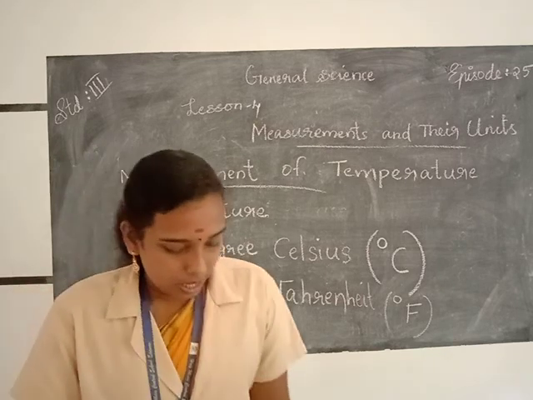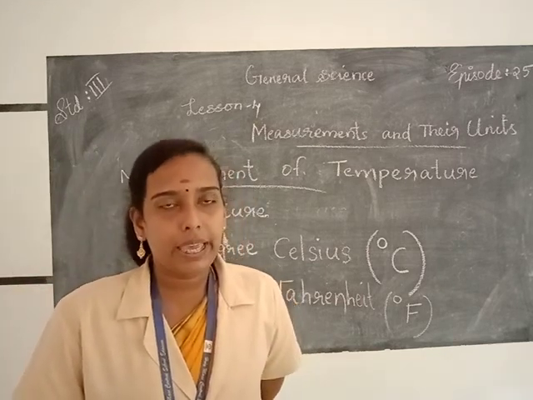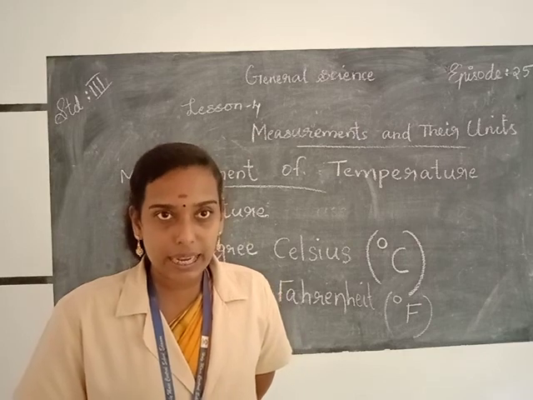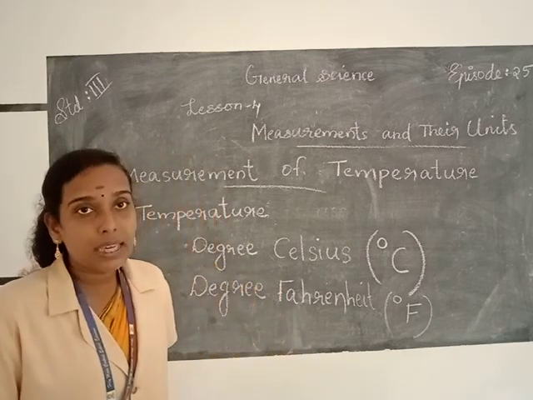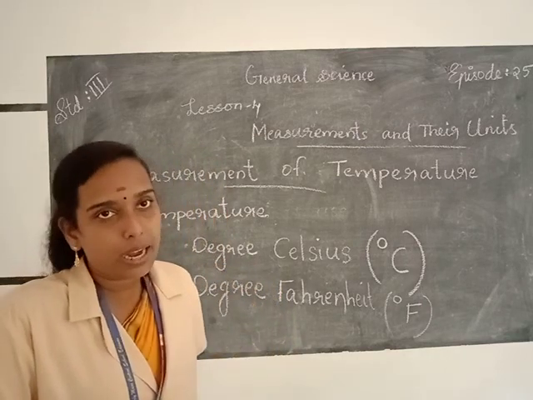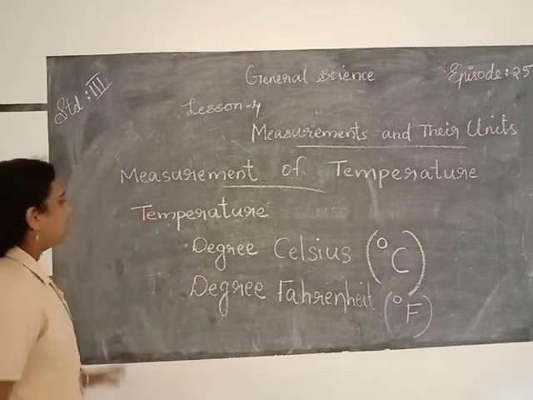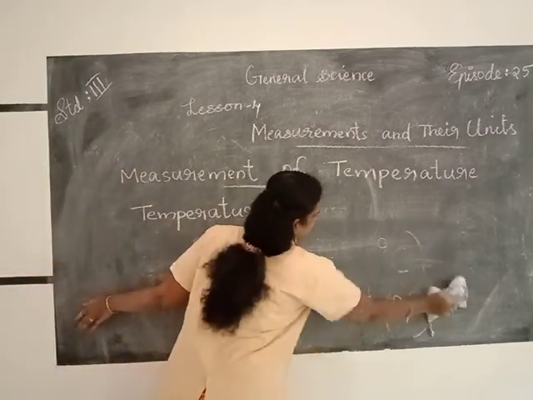And the normal temperature of the human body is equal to 37 degrees Celsius or 98.4 degree Fahrenheit.